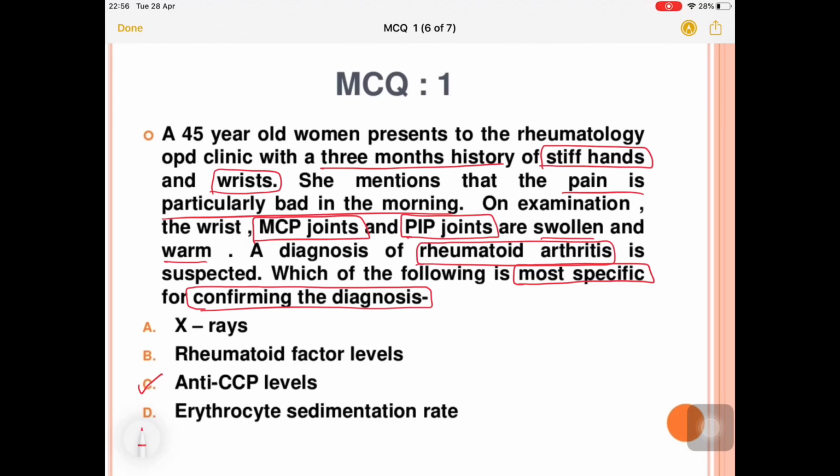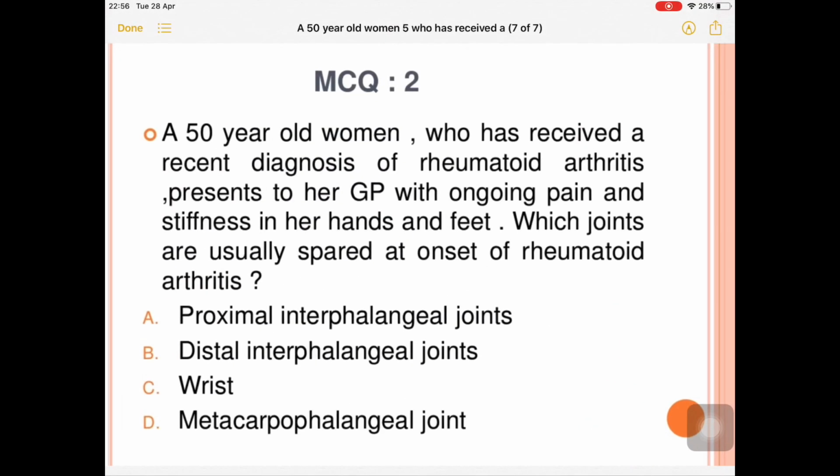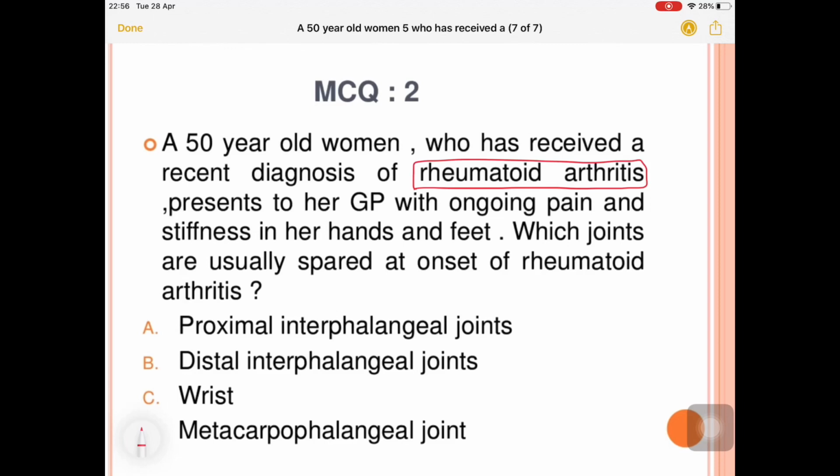Now let's move on to the next one. A 50-year-old woman received a recent diagnosis of rheumatoid arthritis and presents to her GP with ongoing pain and stiffness in her hands and feet. Which joints are usually spared at the onset of rheumatoid arthritis? Spared means not involved.